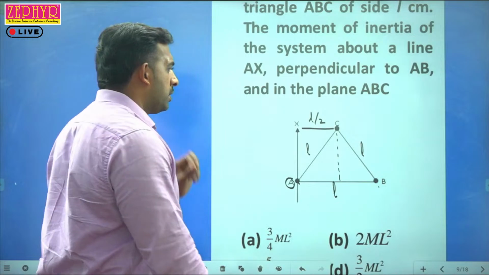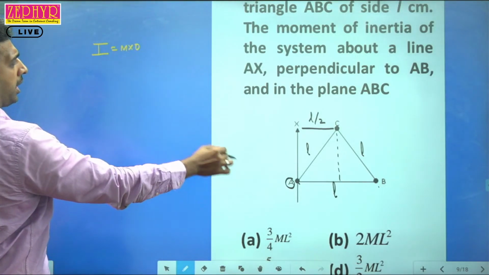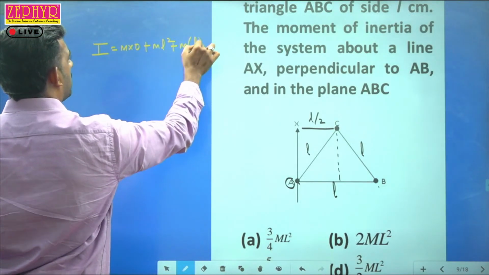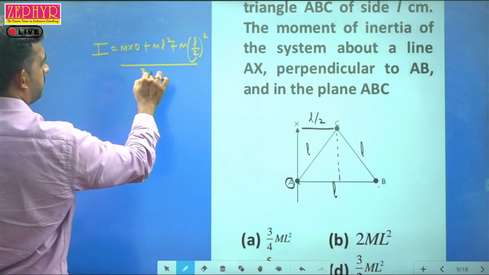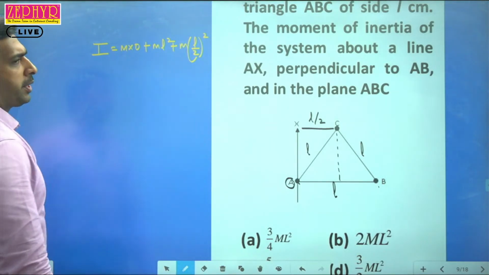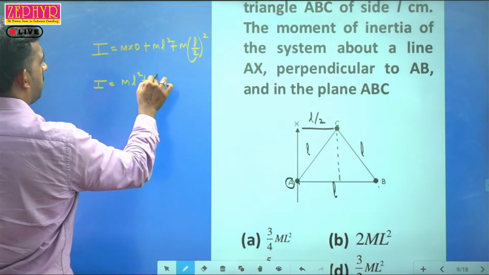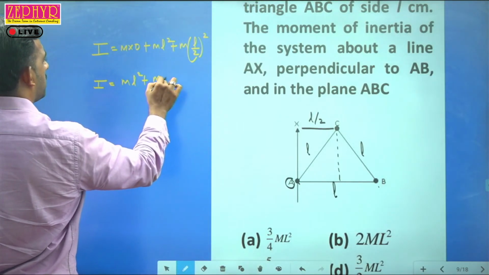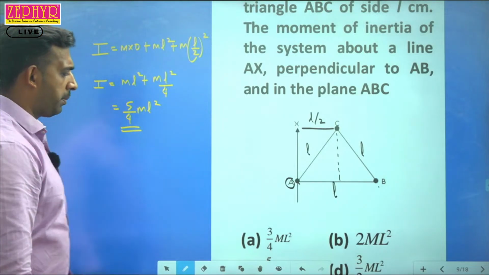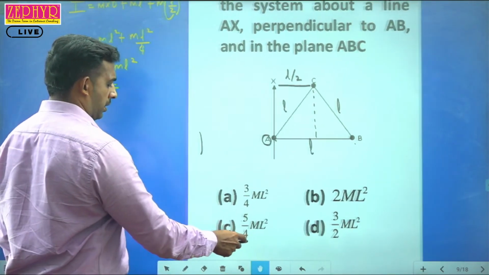So I is equal to m into 0 for the point mass at A, plus m into L square for the mass at B, plus m into L by 2 the whole square for the mass at C. So I equals mL square plus mL square by 4, which is equal to 5 by 4 mL square. The answer is option C.